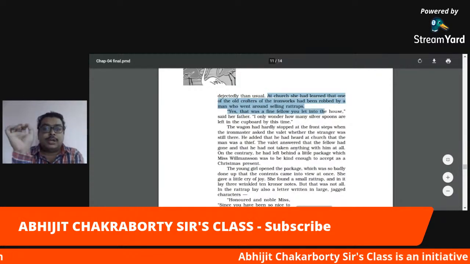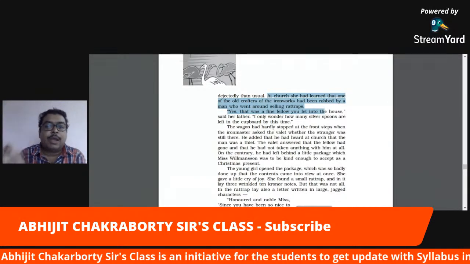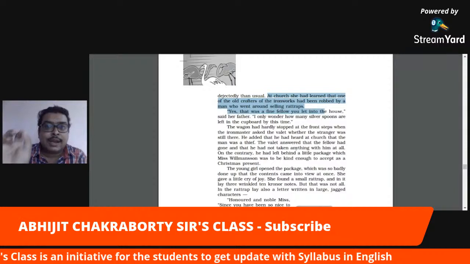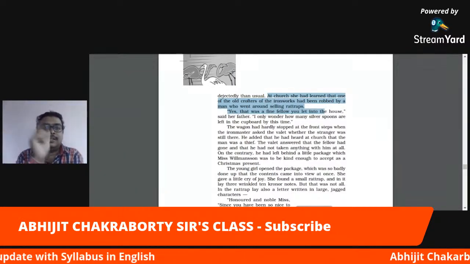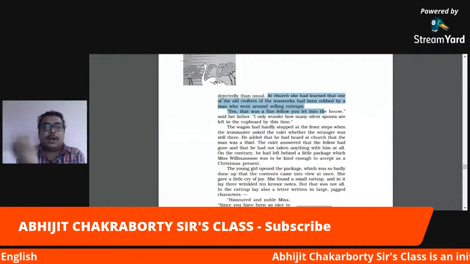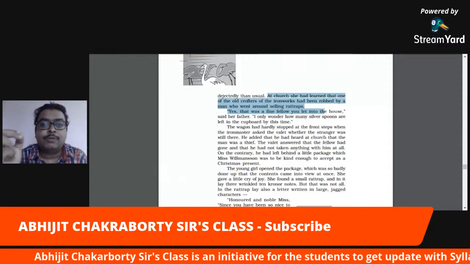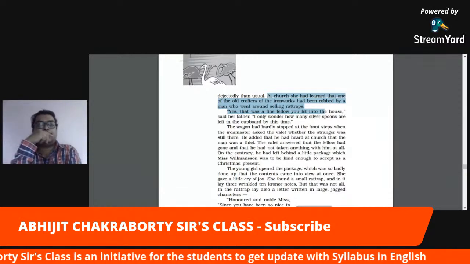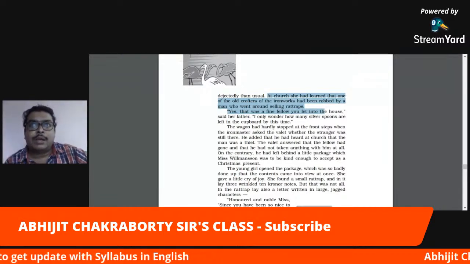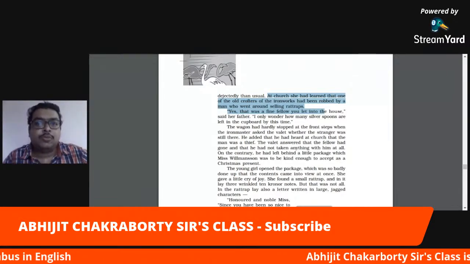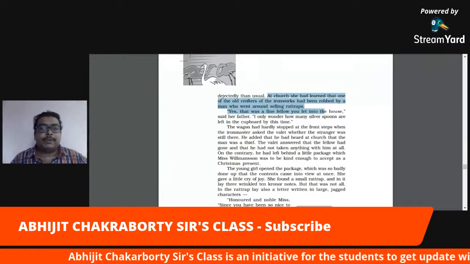At church, she had learned that one of the old crofters of the ironworks had been robbed by a man who went around selling a rat trap. Now they realized the person is a robber, a thief. Yes, that was a fine fellow, you let him into the house. Now the father is saying that he must go. I have told him to go. But instead, what are you doing, daughter? You are keeping him inside our house. Now we don't know what will happen.